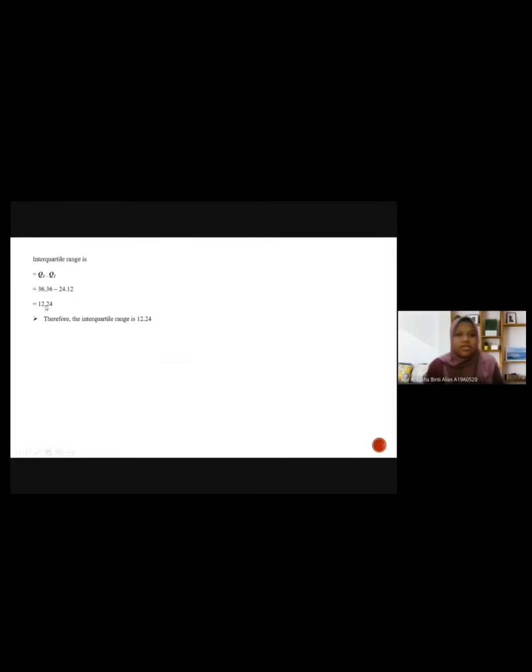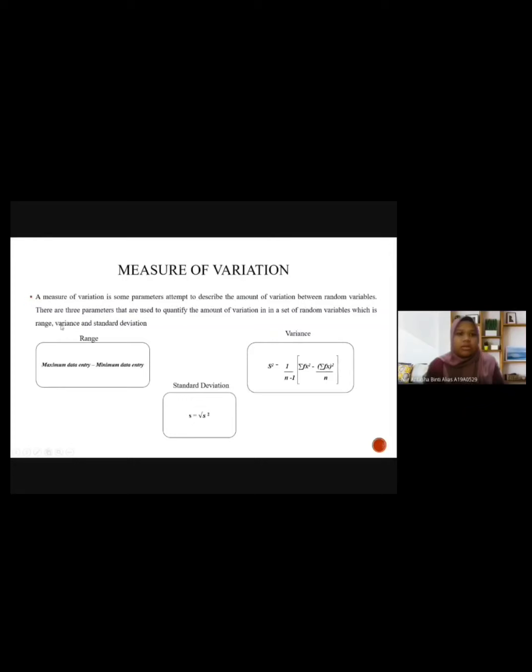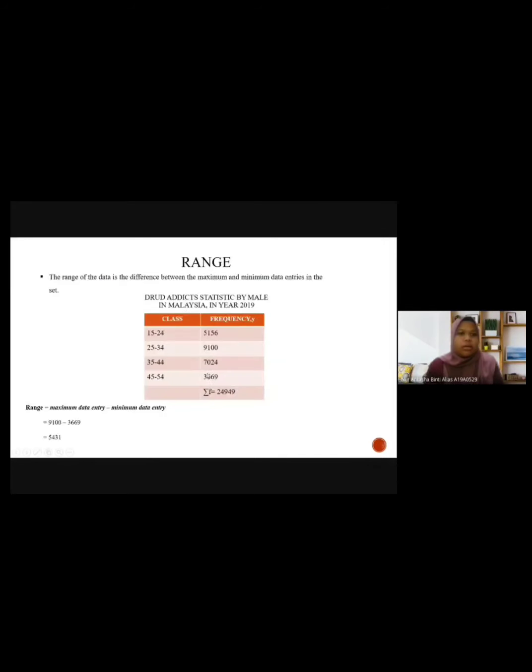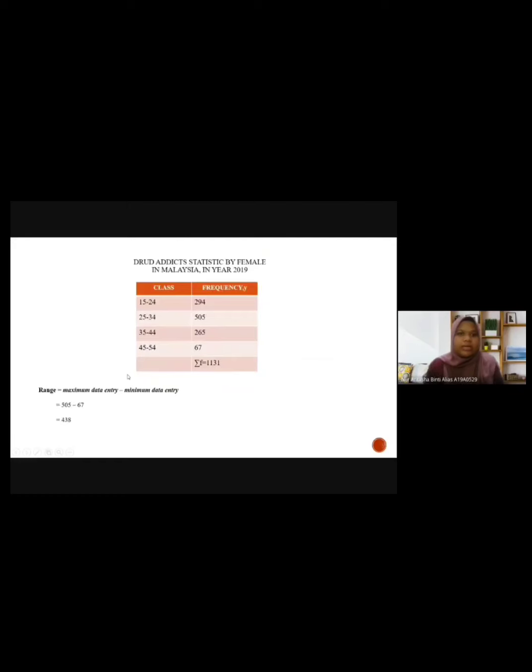Next is the measure of variation. The measure of variation consists of range, variance, and standard deviation. First, range. The range for the drug addict statistics by male is 5431, and the range for the drug addict statistics by female is 438.